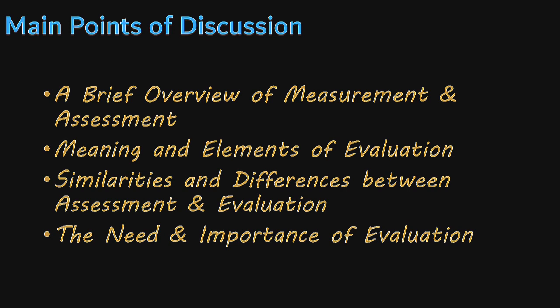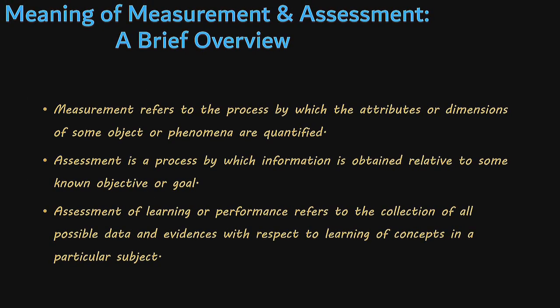So let us start with a brief overview of measurement and assessment. Now, what do you mean by measurement? As you already know, measurement refers to the process by which the attributes or dimensions of some object or phenomena are quantified.